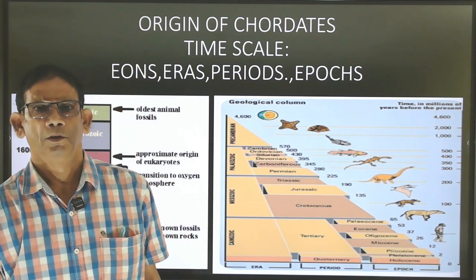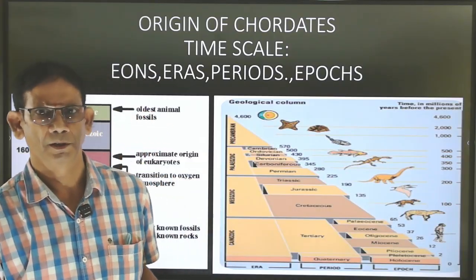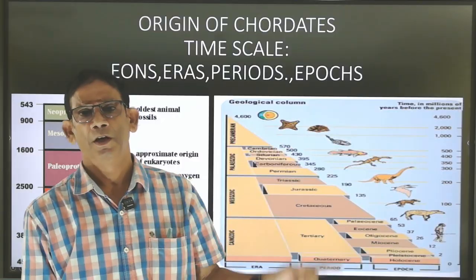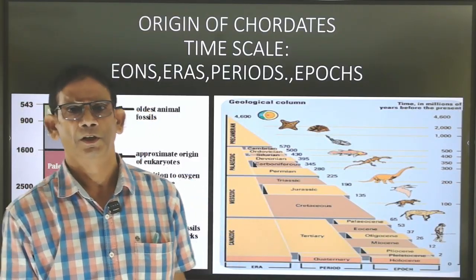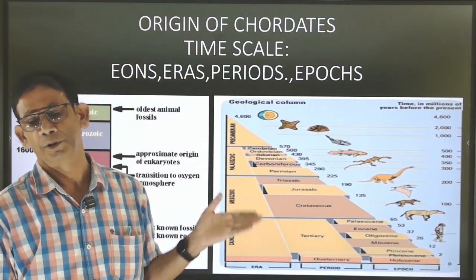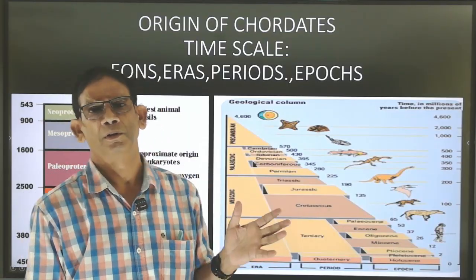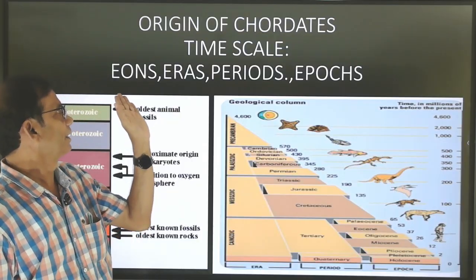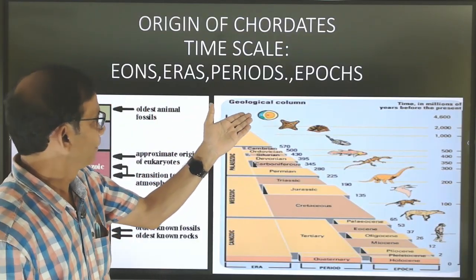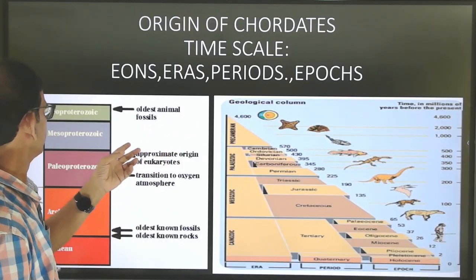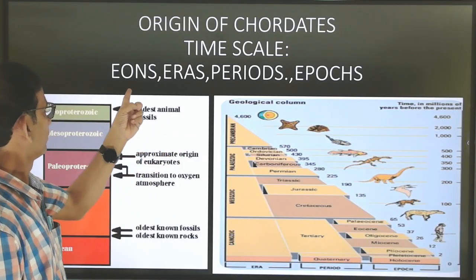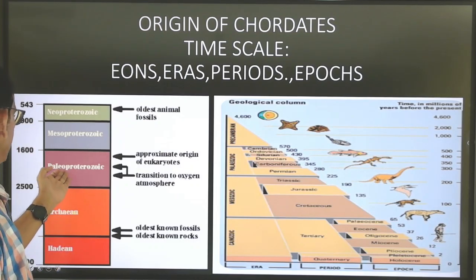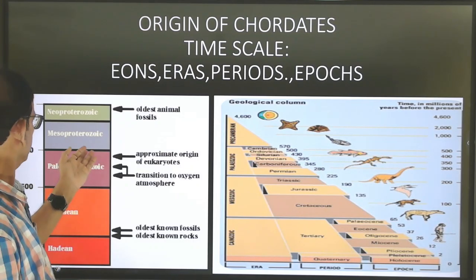Hello. So today I am here to describe the origin of chordates, how chordates originate. To know how chordates originate, we first have to know about the geological time scale regarding eons, eras, periods, and epochs. Of the geological time scale, there are four eons: Hadean, Archean, Paleozoic, and Proterozoic.